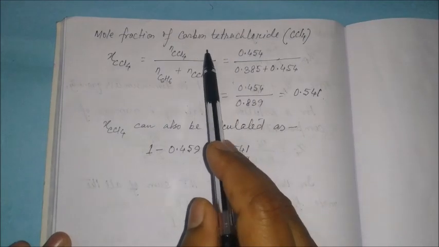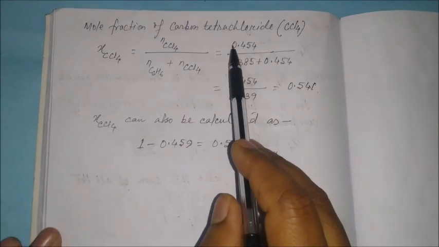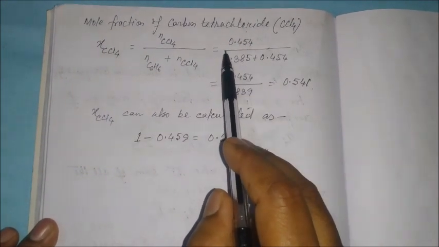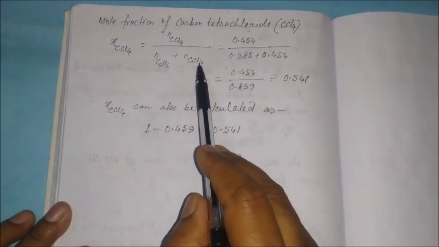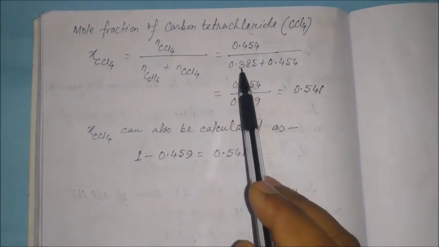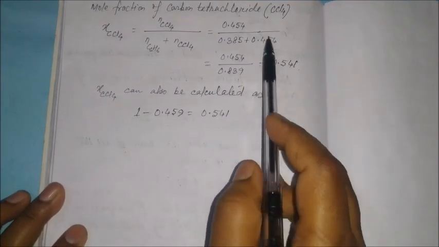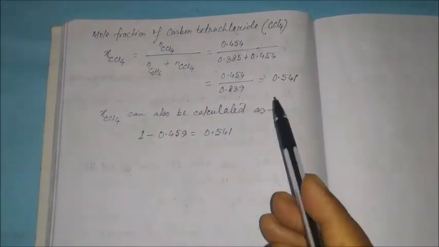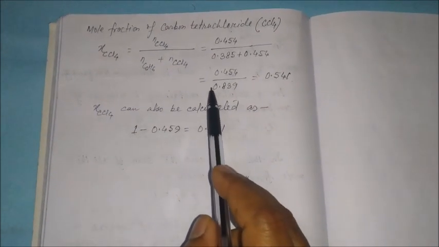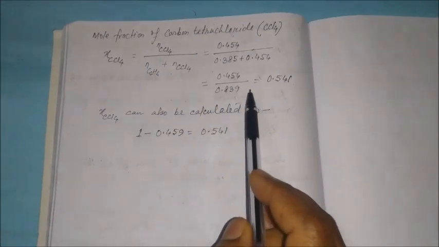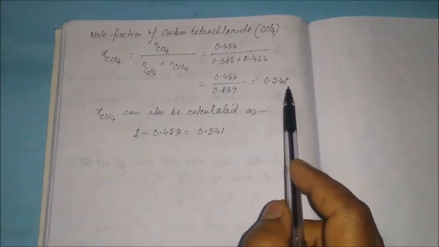When we put the values, it comes to 0.454 divided by 0.385 plus 0.454, which is 0.454 divided by 0.839, equal to 0.541.